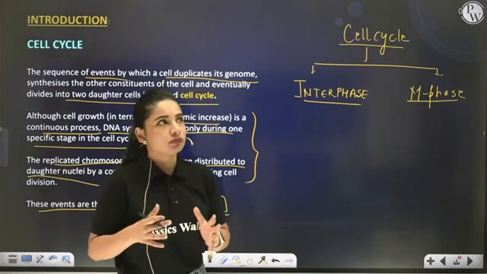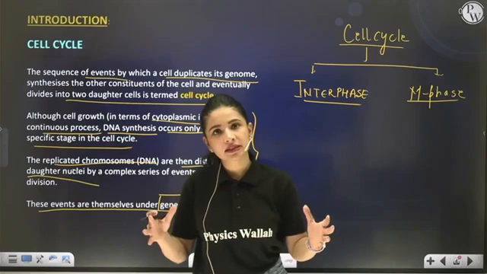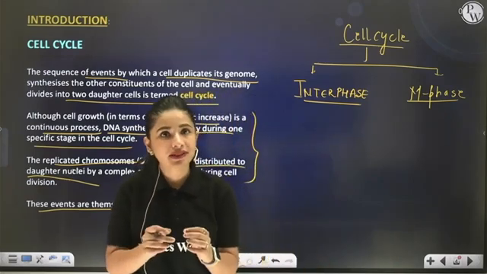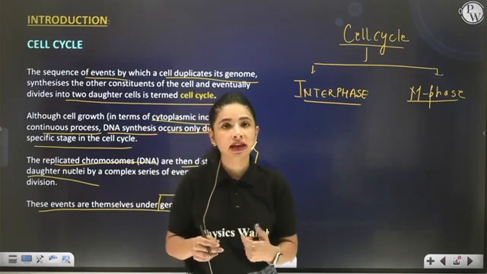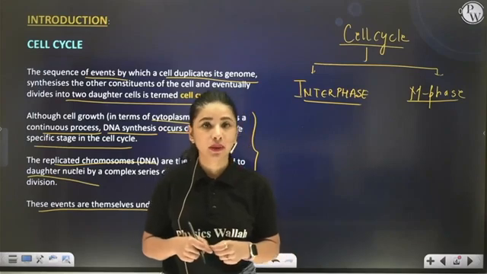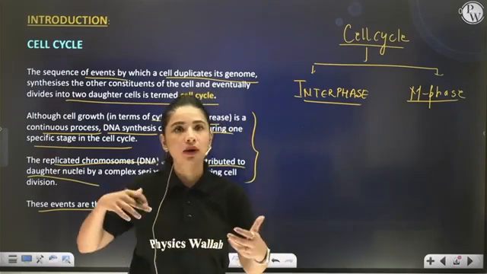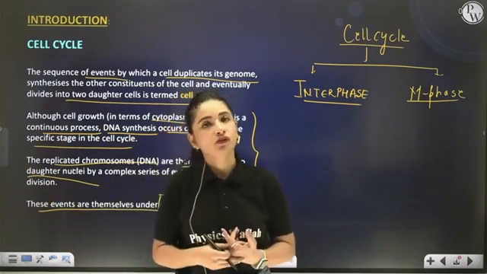Now, if I talk about time, then different cells have different timing of their cell cycle. For example, a human cell takes about 24 hours to divide. If you talk about some other species' cell, then their timing will be variable.